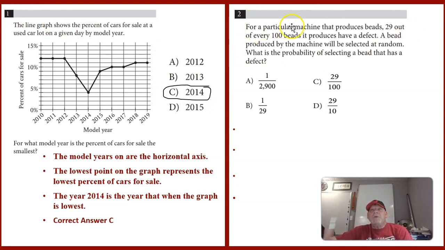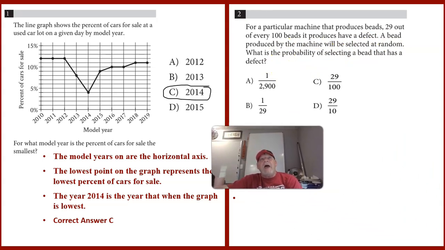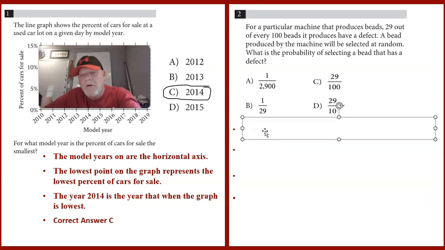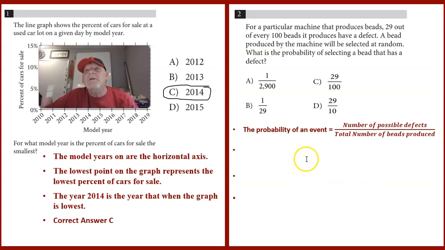Number 2, it says for a particular machine that produces beads, 29 out of every 100 beads it produces have a defect. A bead produced by the machine will be selected at random. What's the probability of selecting a bead that has a defect? Well, what does probability actually mean? That would be the question. Do you remember from your math classes? Well, the probability of an event is the number of possible defects, in this case, over the total number of beads that's produced.